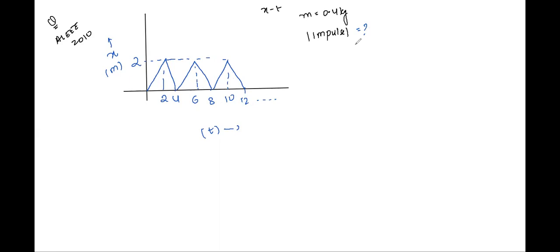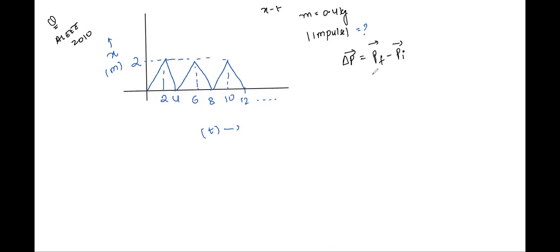You have different options in the questions, but let us see how will we find it out. Class, recall, how did we write impulse as? Impulse is nothing but change in momentum, correct? Given as final momentum minus initial momentum, correct?